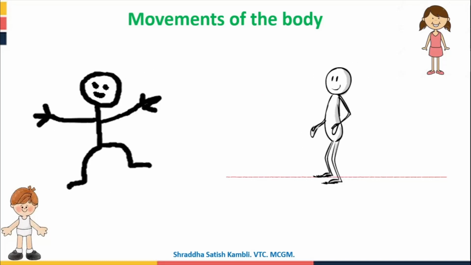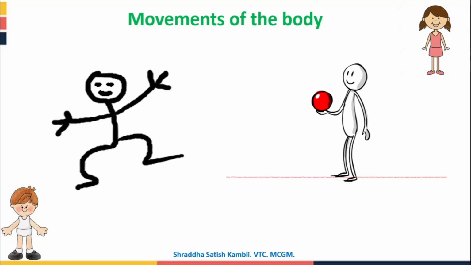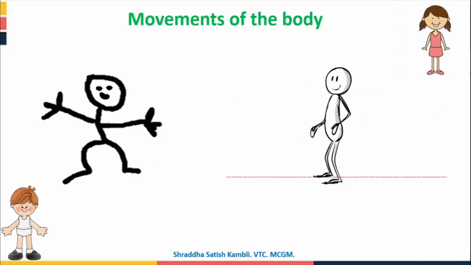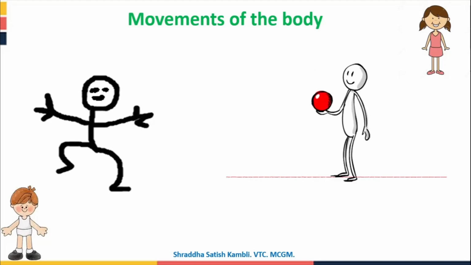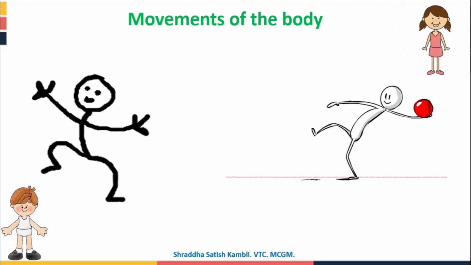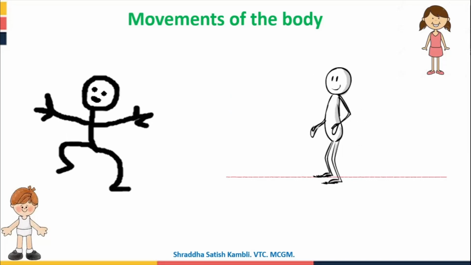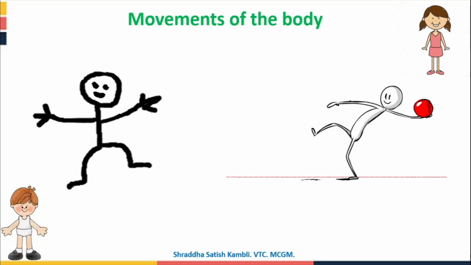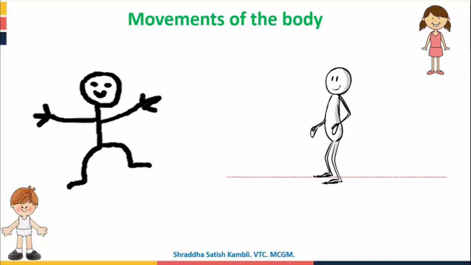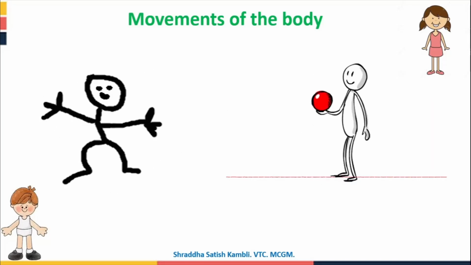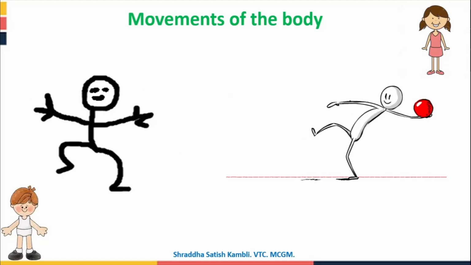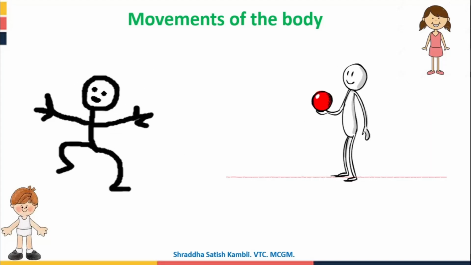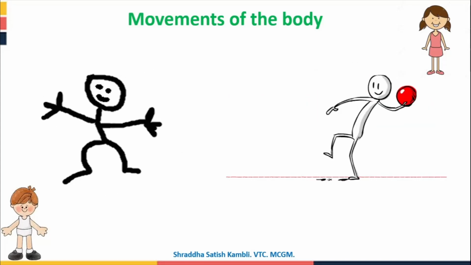So in this part of the lesson, the first video that we saw now, what did we see? We saw the various actions that we can do with our body. We talked about the various parts of our body and the structure of our body. Then we also talked about certain new terms like the organ and the external organs. And we discussed that we can do various movements. How and why we can do these movements, we will look at in the next video.